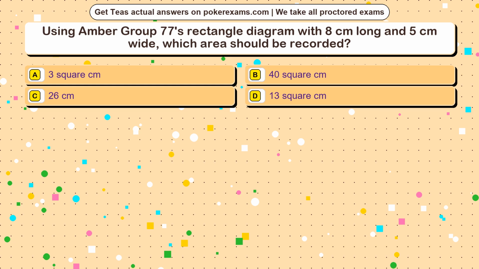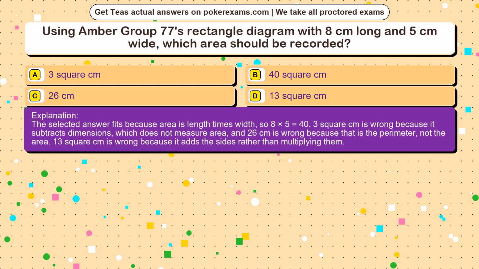The correct answer is option. The selected answer fits because area is length times width, so 8 times 5 equals 40. 3 square cm is wrong because it subtracts dimensions, which does not measure area, and 26 centimeters is wrong because that is the perimeter, not the area. 13 square cm is wrong because it adds the sides rather than multiplying them.